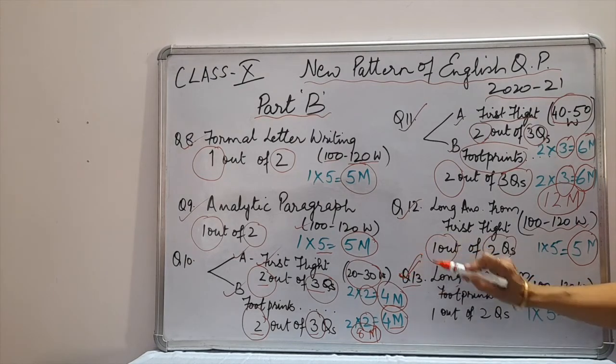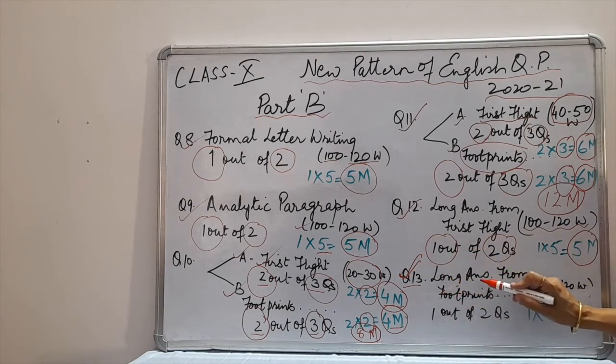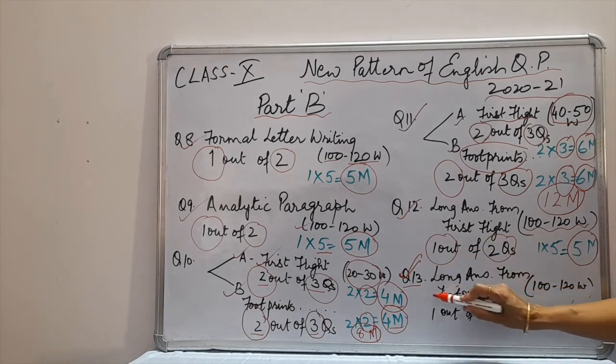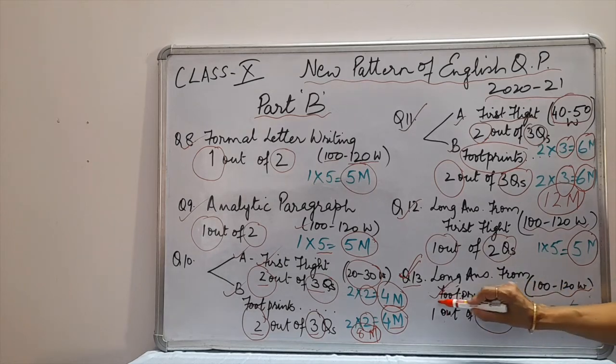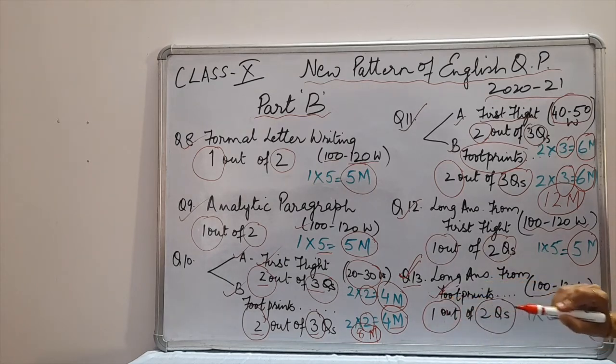Then comes question number 13, which is again a long answer question. This is from your Footprints without Feet. This is to be answered in 100-120 words. Here also you are going to get 2 questions and you will have to attempt 1 question out of these 2 questions. This question is also of 5 marks. So this is of total 5 marks.